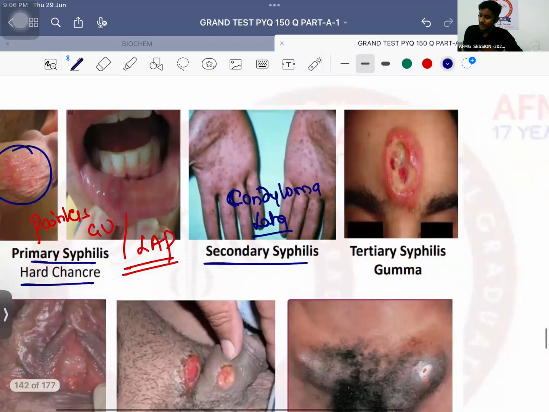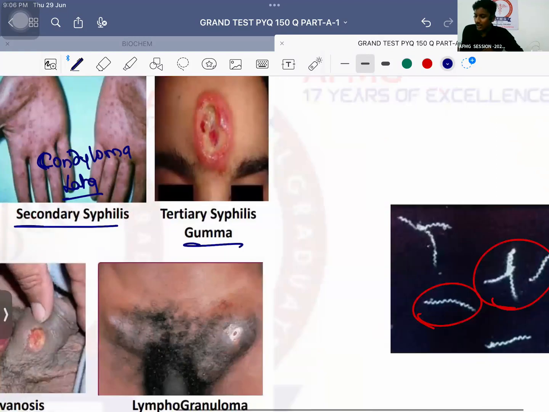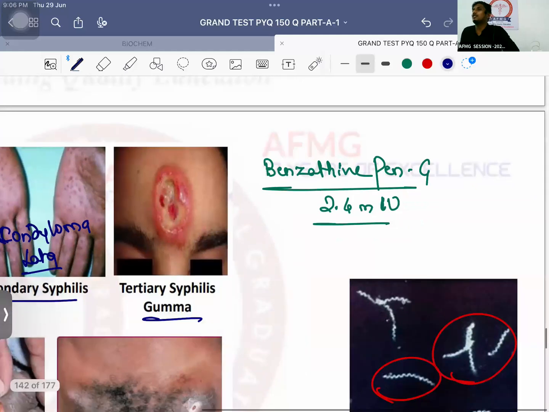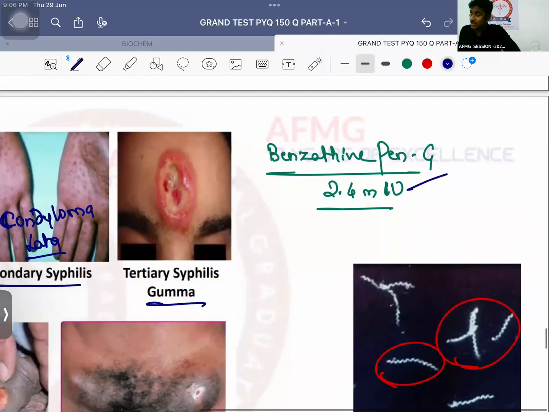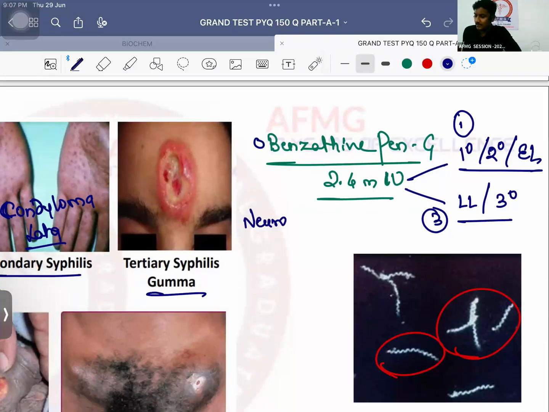What is the drug of choice for syphilis? It is benzathine penicillin G. How much is the dose? 2.4 million international units. Okay. Single injection or 3 injections? Single injection in primary syphilis, secondary syphilis, and early latent syphilis, whereas 3 injections in late latent syphilis and tertiary syphilis. Important. What is the drug of choice for neurosyphilis?